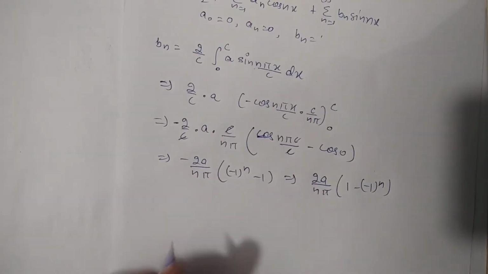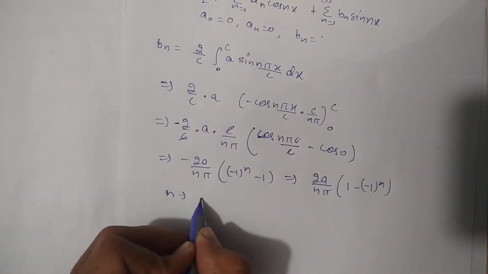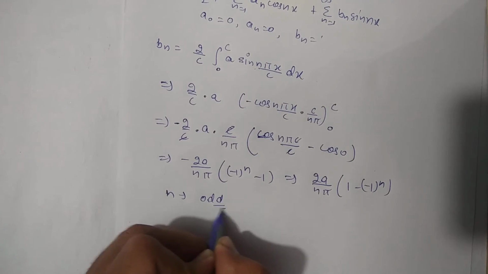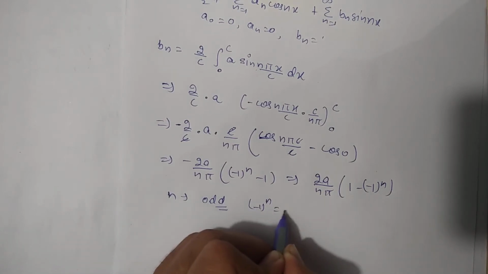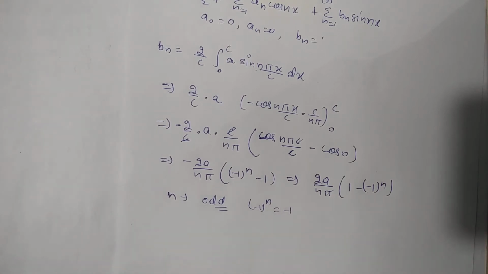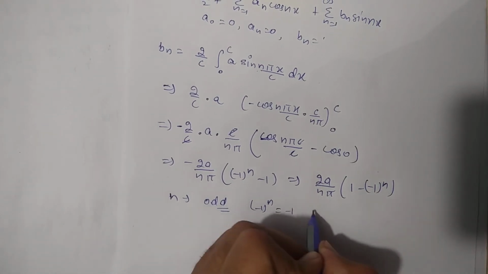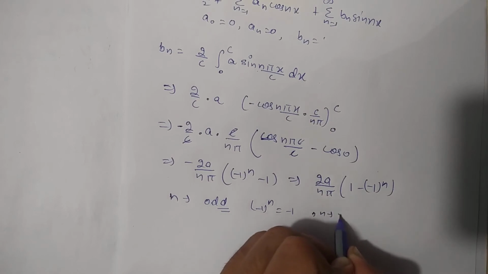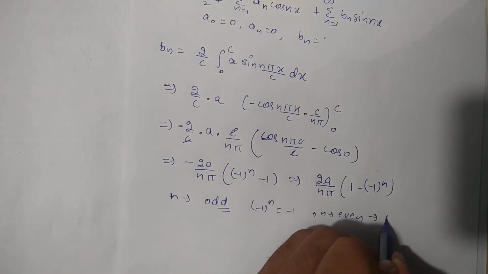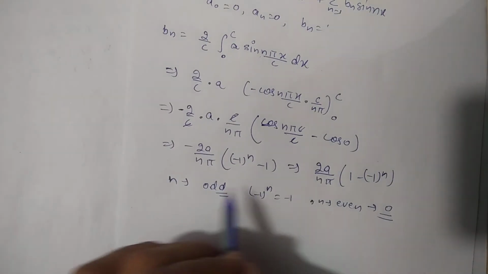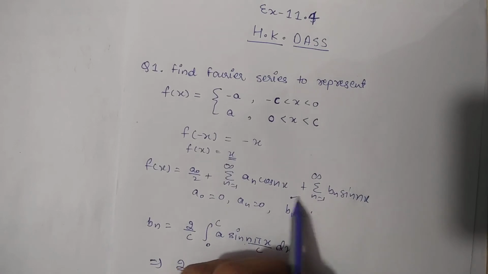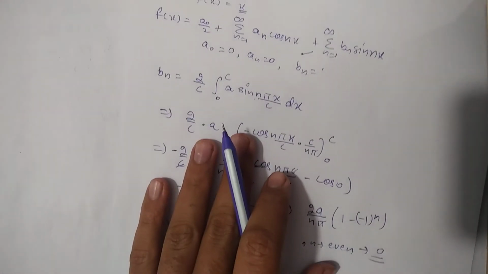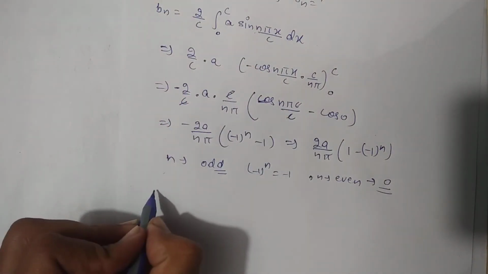So students, if the value of n is an odd number, then minus 1 power n will be minus 1. If n is an even number, then its whole value will become 0. So we will have the value of bn only for odd numbers, and now we will apply the value of bn in this general formula to represent the Fourier series.